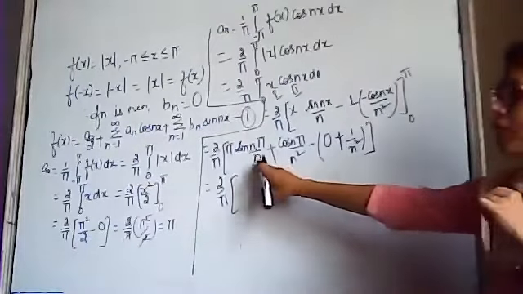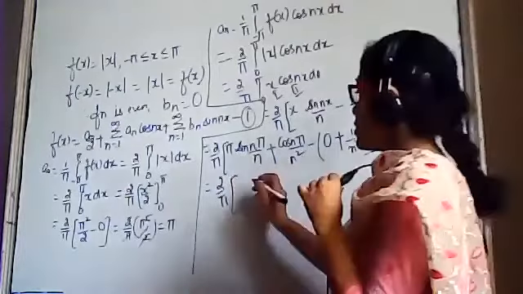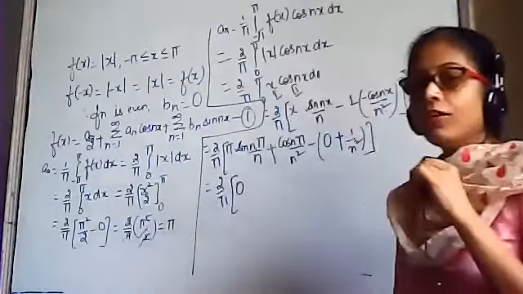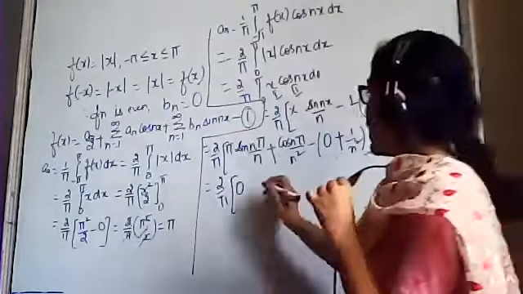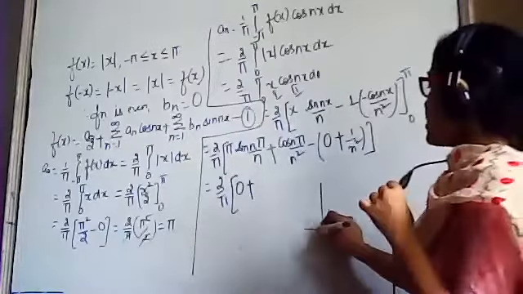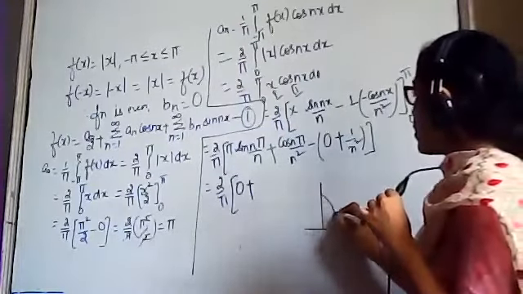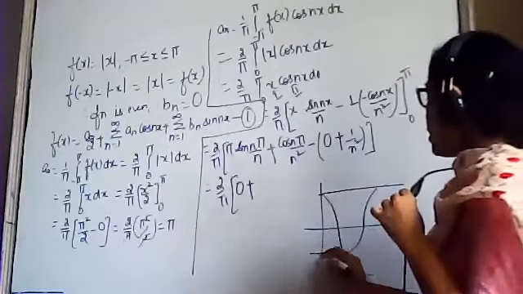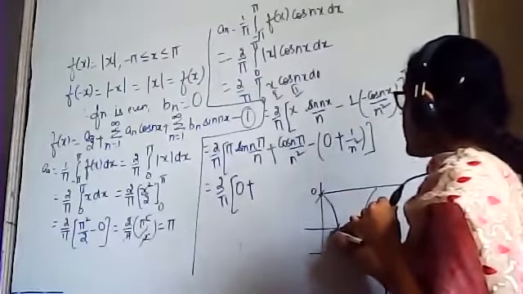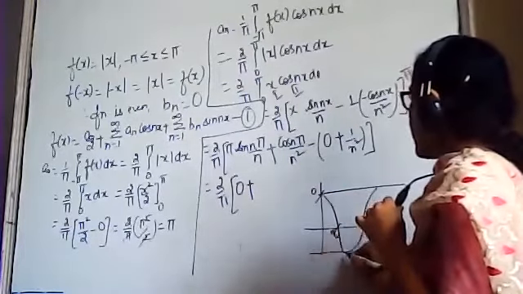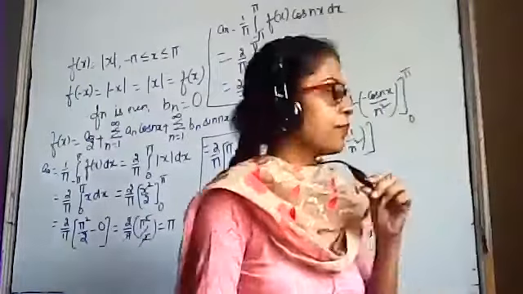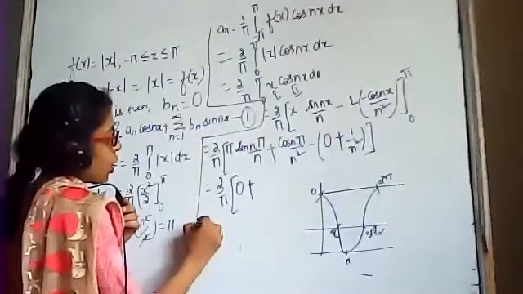The value of sine n pi is 0. The value of cos n pi, I have told you last time. This is the cos curve. This is 0, pi by 2, pi, 3 pi by 2, 2 pi. So cos n pi, again I am repeating, cos n pi.